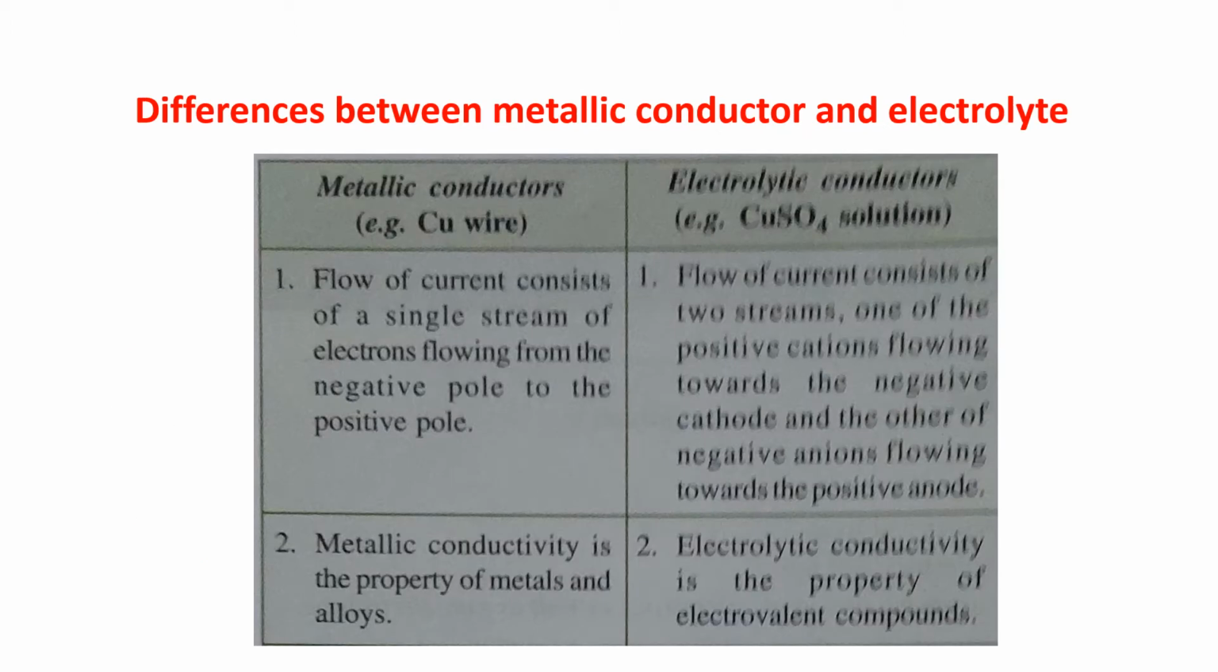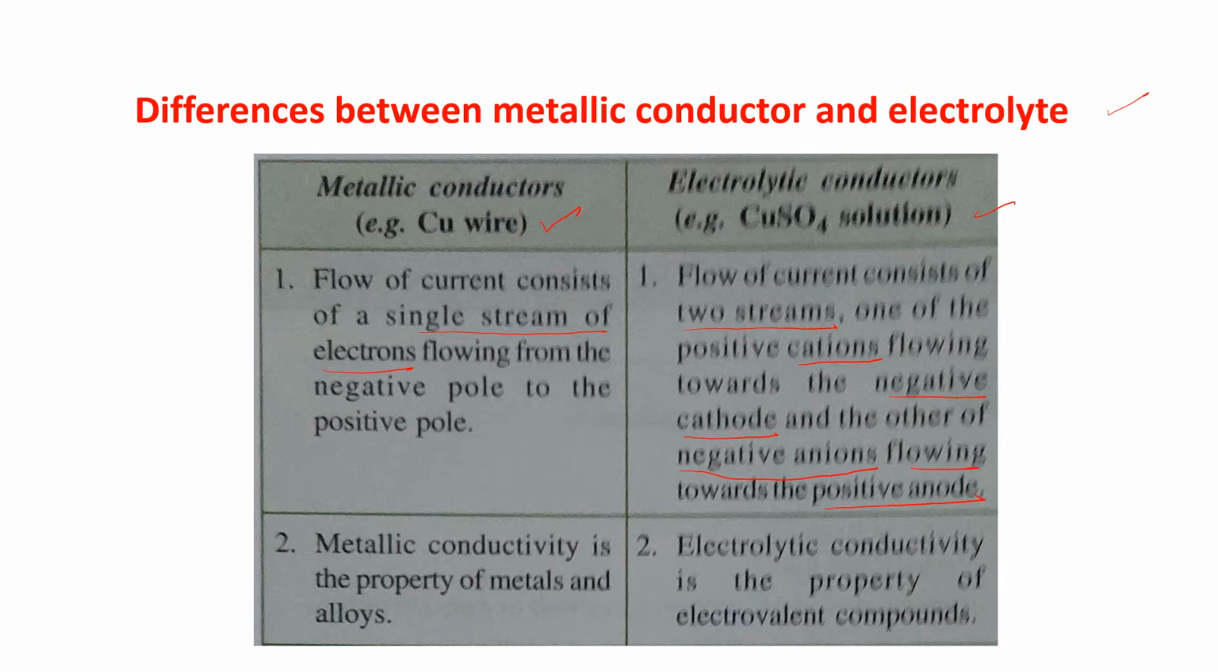Differences between metallic conductor and electrolyte. Metallic conductor, for example, copper wire, and electrolytic conductor, say CuSO4 solution. The first one: in a metallic conductor, flow of current consists of a single stream of electrons. As it is flowing of electrons, it will flow from negative pole to positive pole. And in electrolytic conductors, flow of current consists of two streams. One of the positive cation flowing towards the negative cathode, and the other one negative anion flowing towards the positive anode.